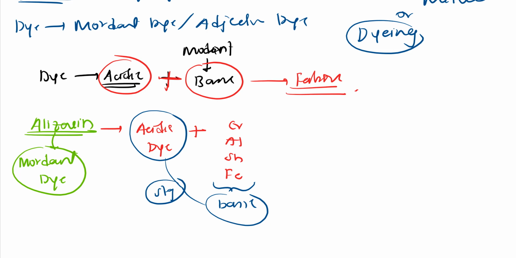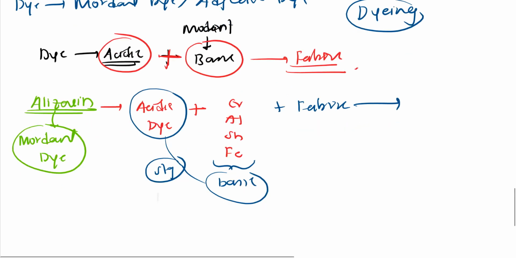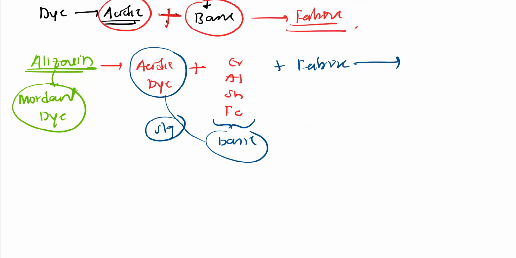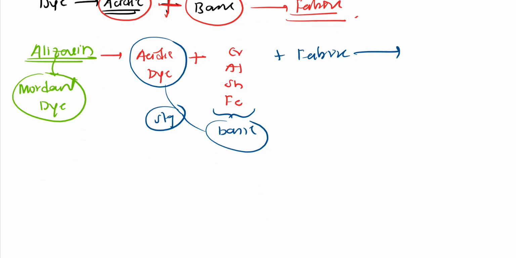So they will form a strong bond. Then we add fabric, so we get a colored substance, right? So let us see how this happens. I will take this alizarin, right? I hope you got it.